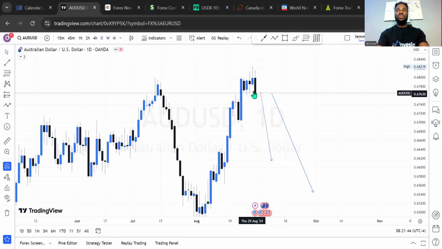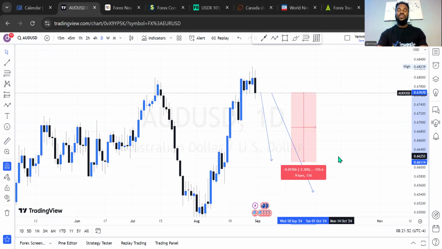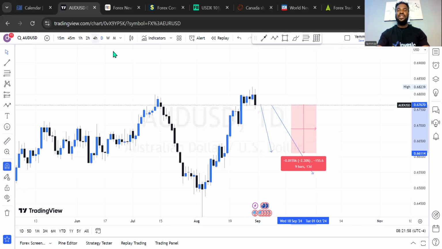And if we look forward from here to this price level, 0.6612 on AUD USD, it means from the current market price, that's about 150 pips of downward movement. This is also not too much for the market to do overall in a week in a sell direction. So this is my bias on AUD US dollar.